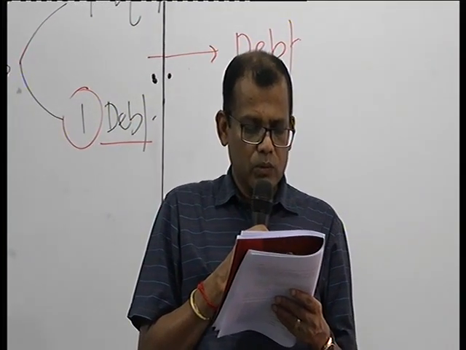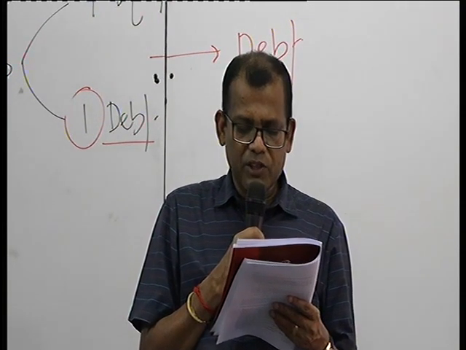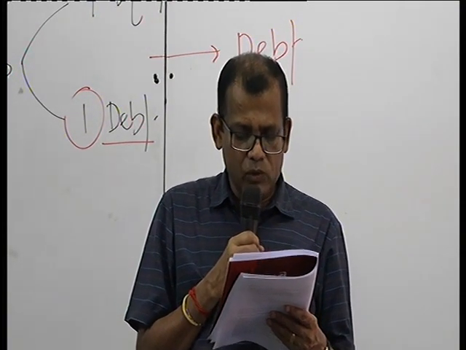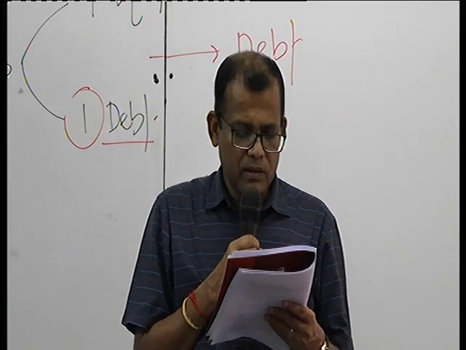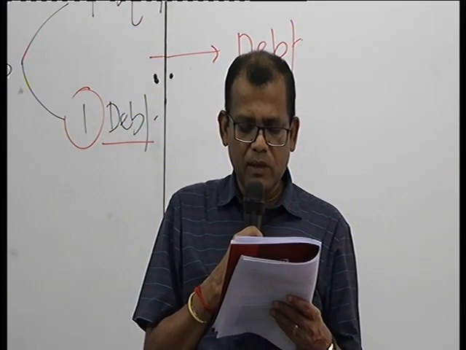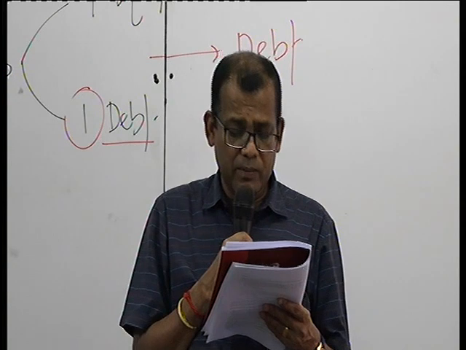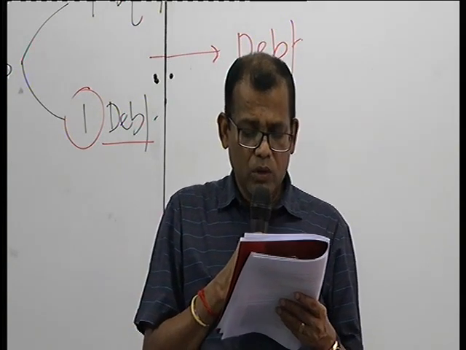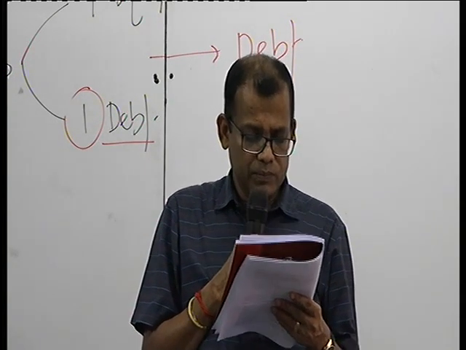Number 2, redeemable preference shares in which the holders are entitled to a fixed level of dividend and to be repaid a fixed amount on redemption. That again is a liability because the company has obligations to redeem and pay dividend.